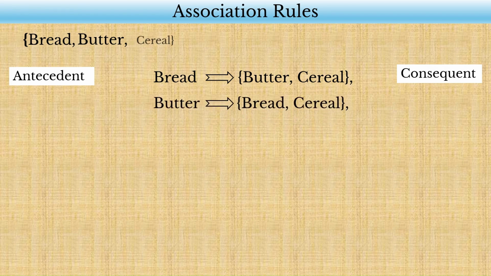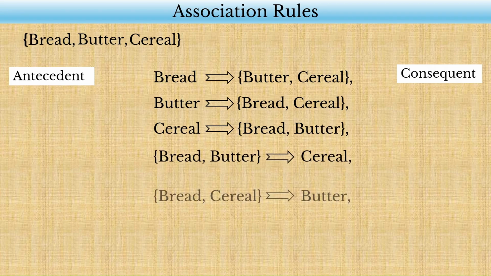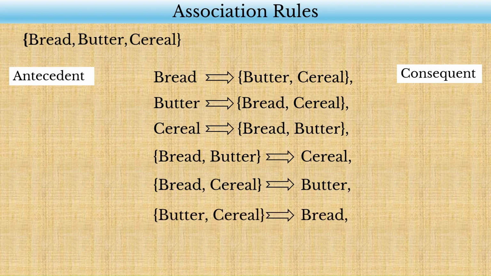And if we choose cereal as the antecedent, we obtain cereal implies bread and butter. We can also use combinations of two items as the antecedent. This gives us the rules bread and butter imply cereal, bread and cereal imply butter, butter and cereal imply bread. Notice that every rule is derived from the same frequent item set: bread, butter, cereal.